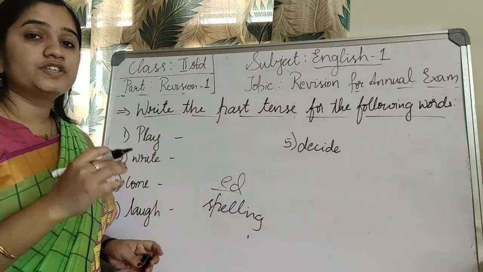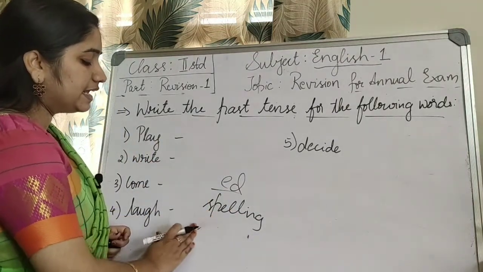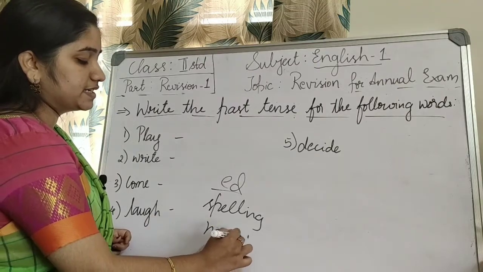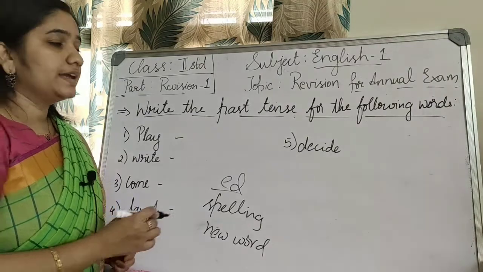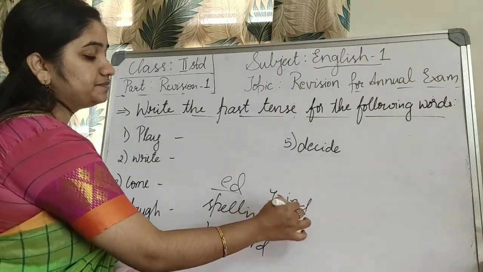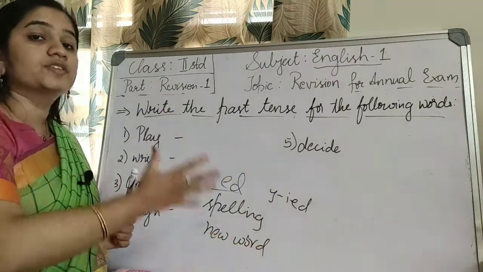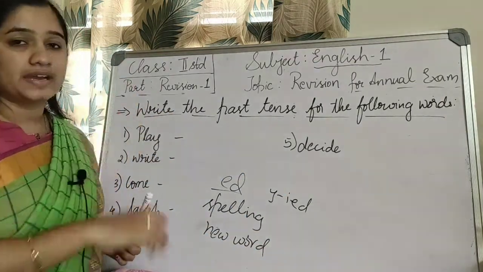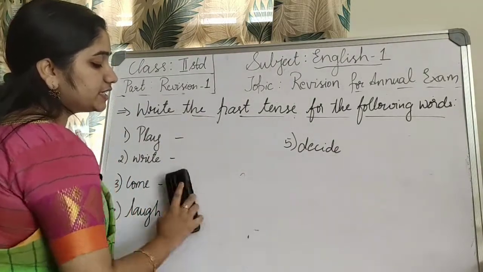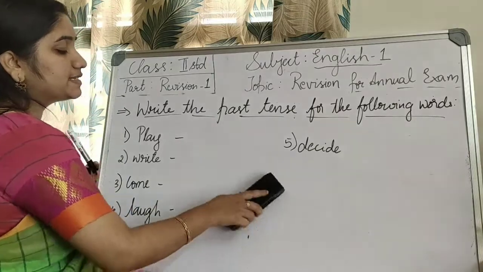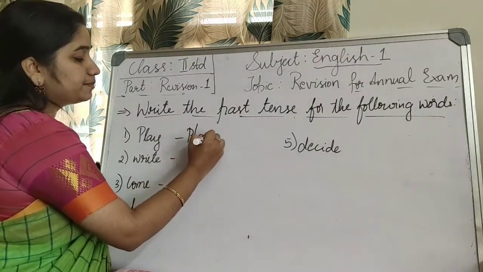For a few words you have to just change the spellings, or for a few words there will be a completely new word for the past tense. There are a lot of rules we have seen, like y will sometimes become ied. Keeping that in mind, you have to write the past tense. So the first word is what, children? Play. What's the past tense for play, children? The past tense for play is played.